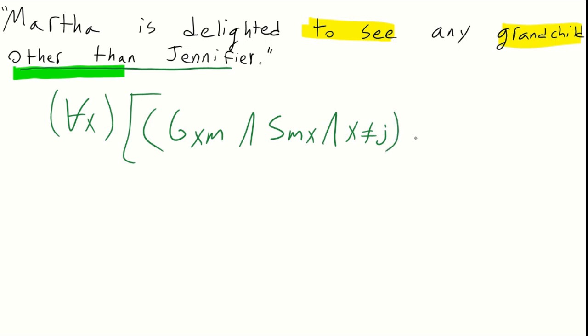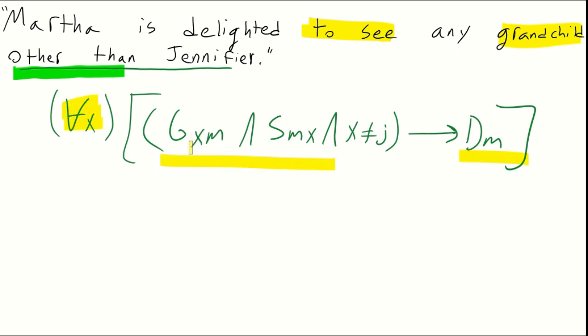So that's our antecedent. And then we have our consequent, Martha is delighted. So capital D, lowercase m. So we have for all x, our antecedent, our consequent, if x is a grandchild of Martha and Martha sees x and x is not Jennifer, then Martha is delighted.